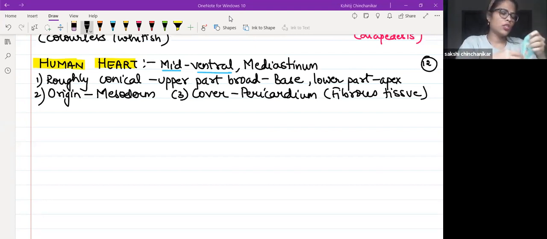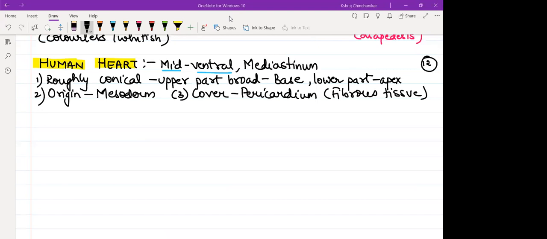Now suppose I take a kerchief and I have placed it over the heart. So can I consider this kerchief as the cover of the heart, which we call pericardium? Now this pericardium will be tough. So it will not allow the heart to expand. Obviously, the heart should not expand, otherwise it will compress the esophagus, the trachea, the lungs. So the size of your heart is attained. Maximum size is attained by the time you are around 9 to 10 years old. After that, it will not grow or increase in size. The pericardium will prevent its expansion.